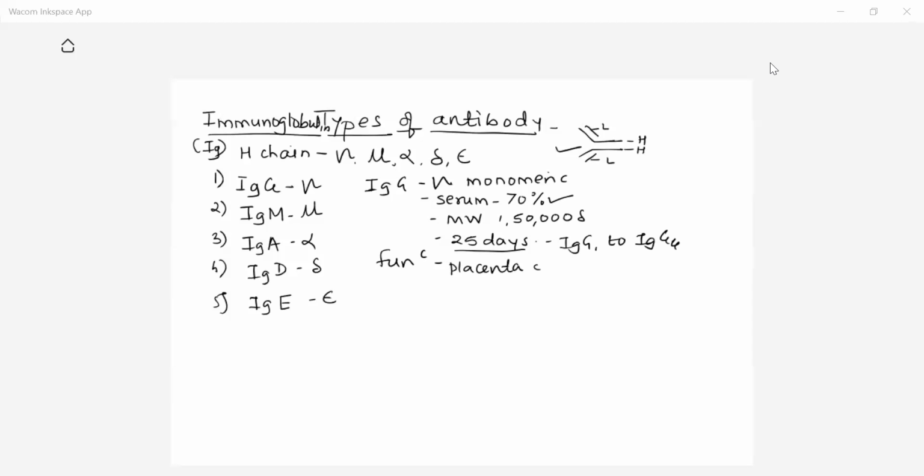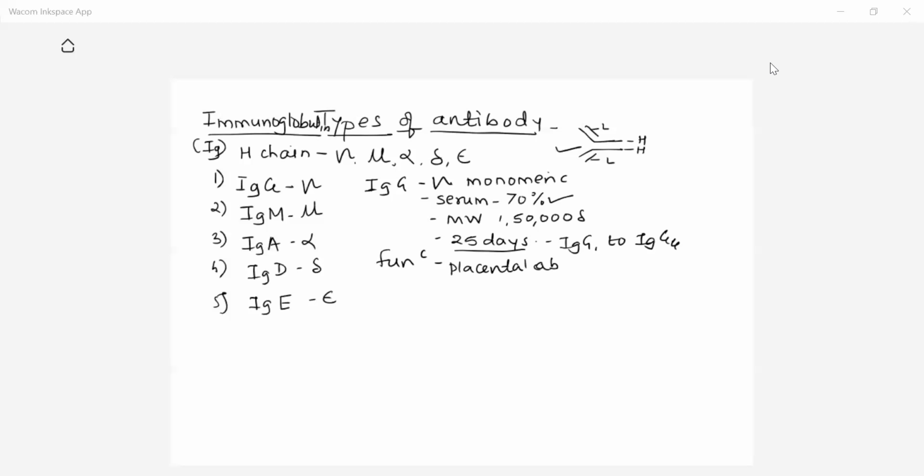We can call them placental antibodies. They can easily cross the placenta and give protection to the fetus during pregnancy. From the mother, these antibodies are transferred to the fetus through the placenta, and that is the type of natural passive immunity that we have previously discussed in the types of immunity.